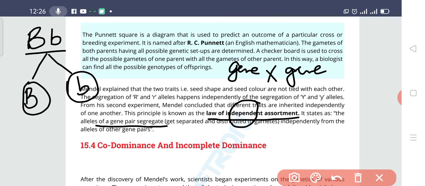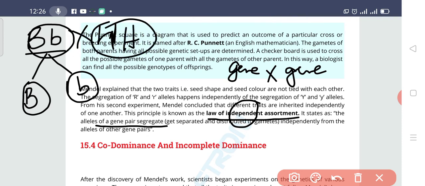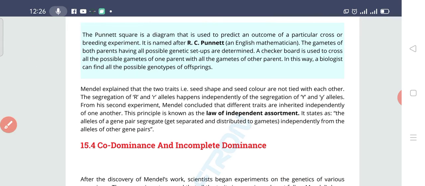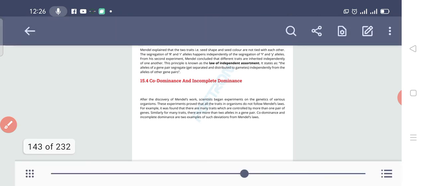But in this law, Mendel explained that different genes, let's suppose the eye genes and the height genes, are not depending upon each other. They are going to segregate independently. Let me explain it to you in detail.